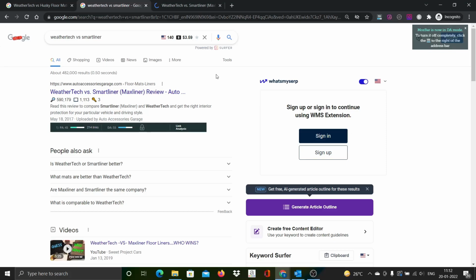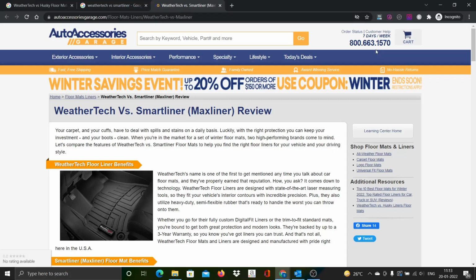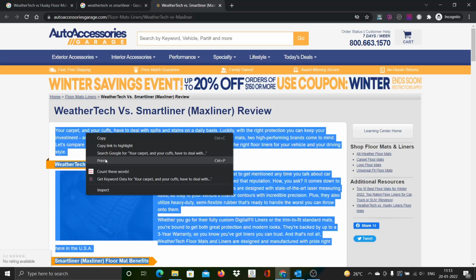If you see, DA is high for this particular search term, but let's look at the content. Yes, this site has high domain authority, because I think it provides a physical service also. There is a garage, there is a hotline number. With respect to this particular topic, hardly anything. There is not much content. How many words are there? This is just 400 words of content. Though this is a high DA, the content quantity is very low. Let's look at the next search result.